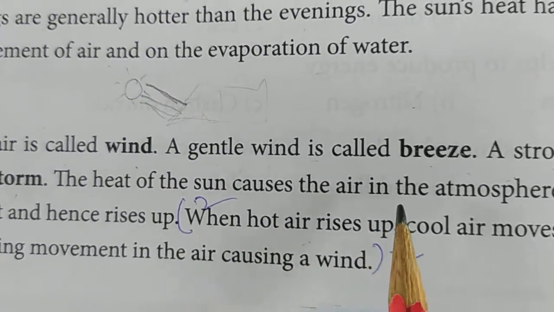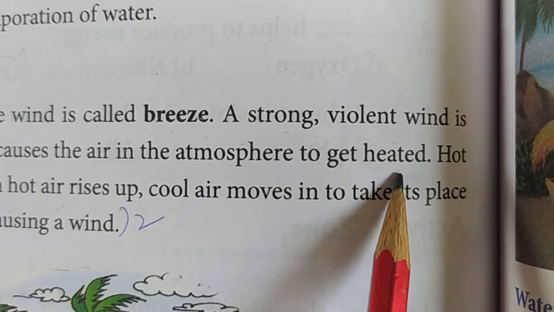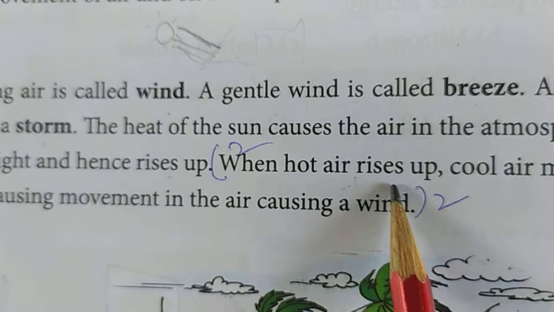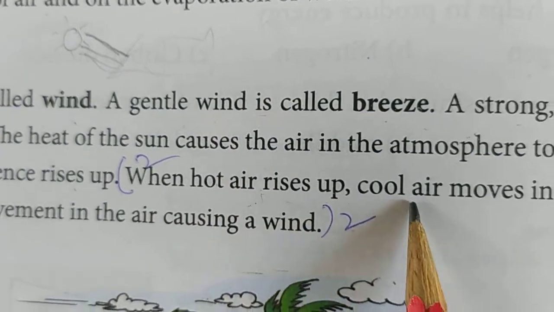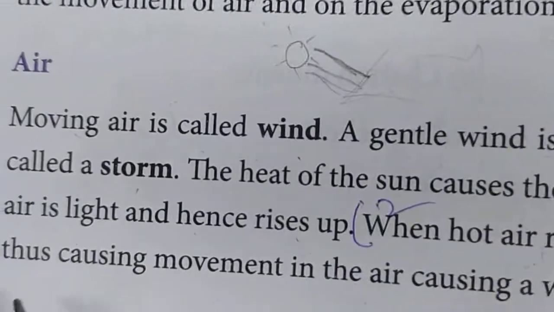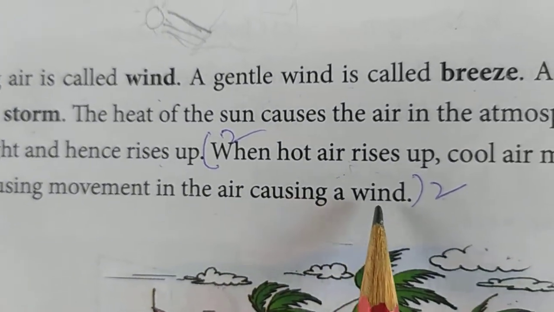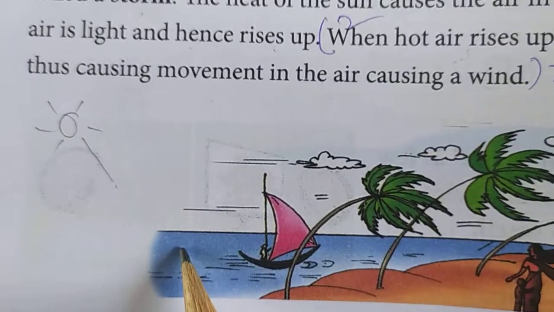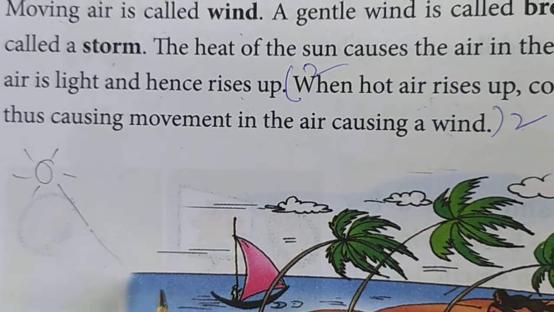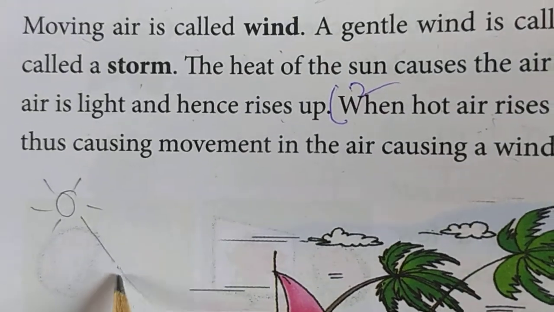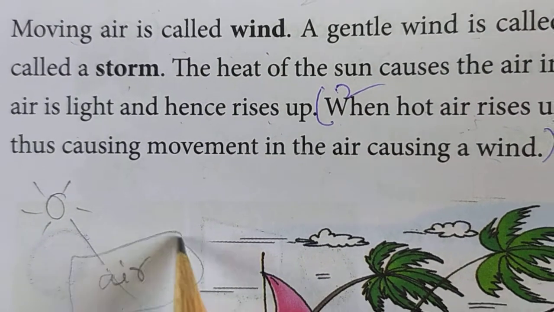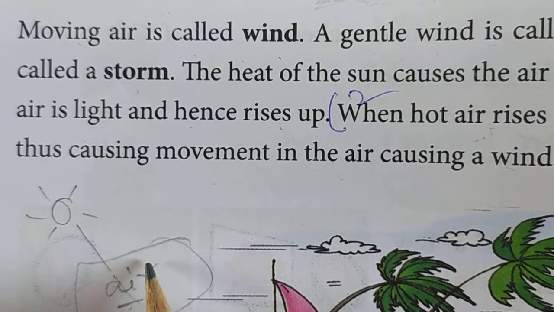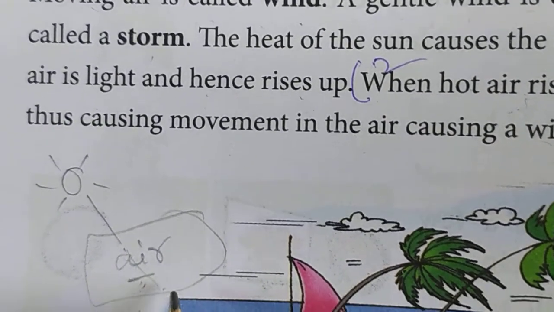The heat of the sun causes the air in the atmosphere to get heated. Hot air is light and hence rises up. When hot air rises up, the cool air moves into its place, thus causing the movement in air, causing a wind. So what happens when the sunlight falls? The water gets heated, and the air present on this earth also gets heated. When the air gets heated, it will become very lightweight.